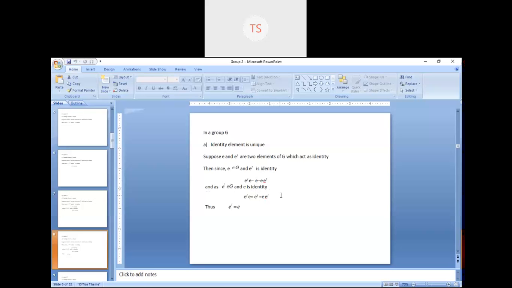Because E is the identity. In the second line, E dash is any other element and E is the identity. So if you multiply E dash, that means any element, with the identity, you will get the element. That's why here I have written E dash, which is again equal to E into E dash. Now if you compare these two lines, on the left hand side we have E dash into E in both, and again E into E dash appears in both.